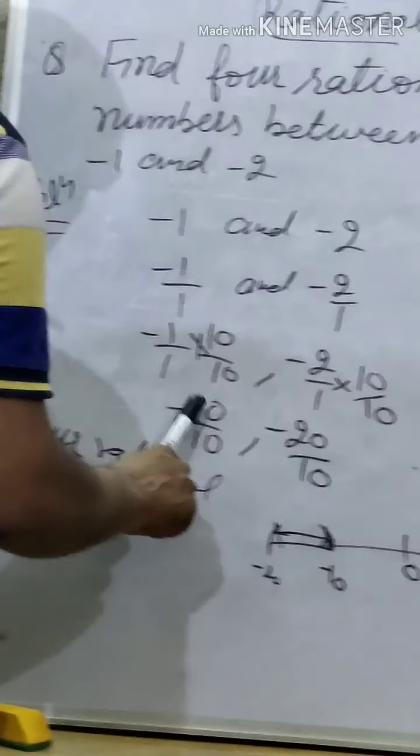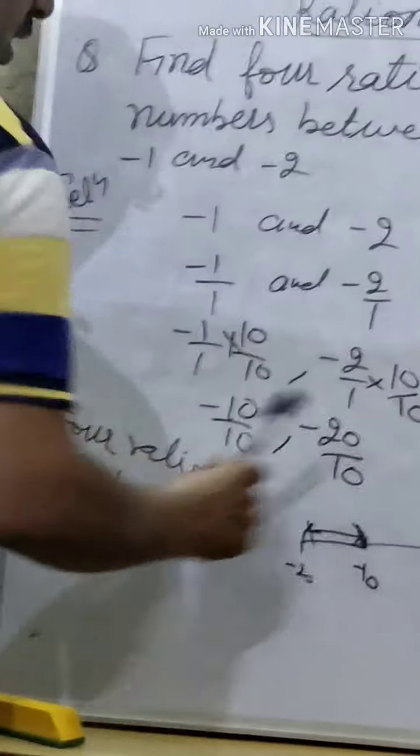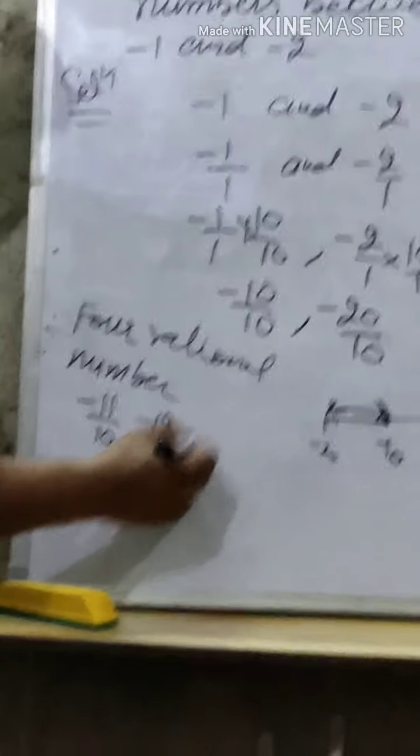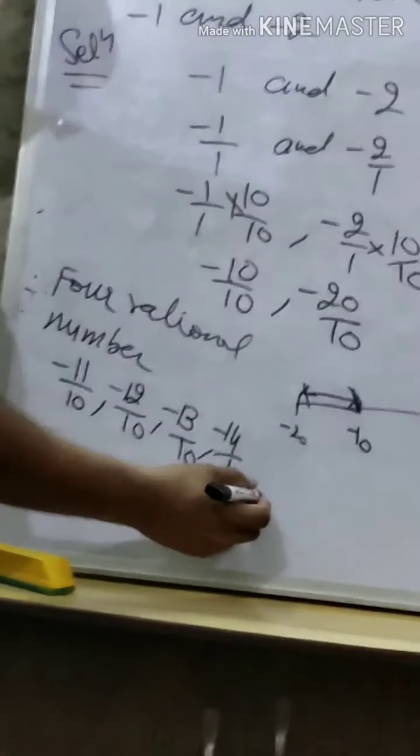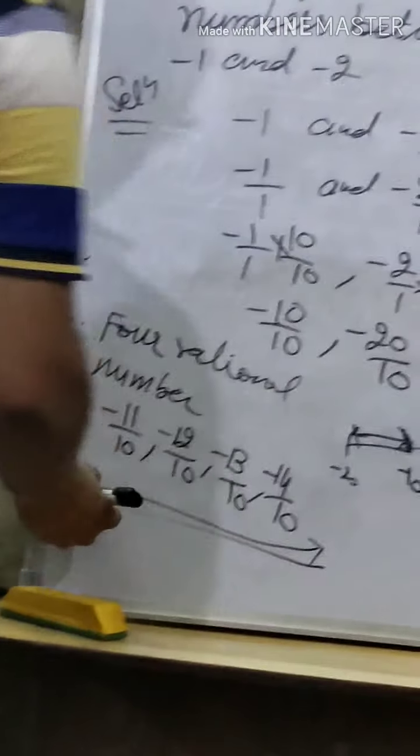Between means you will not include the first and last numbers. So you can write -11 by 10, -12 by 10, -13 by 10, -14 by 10. Any 4 numbers between -10 and -20 you can write.